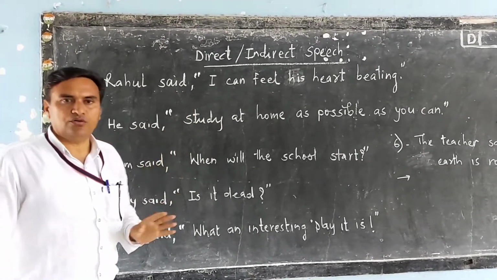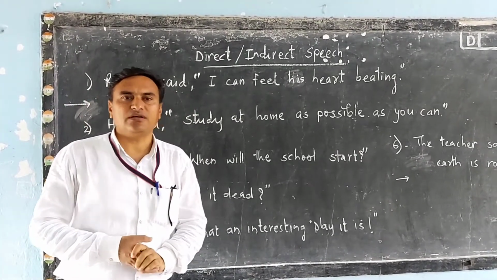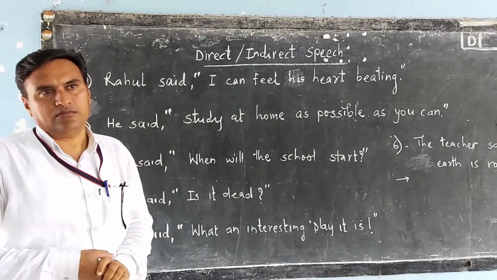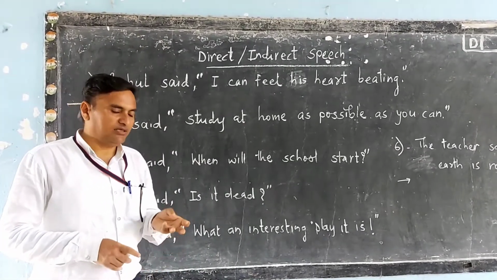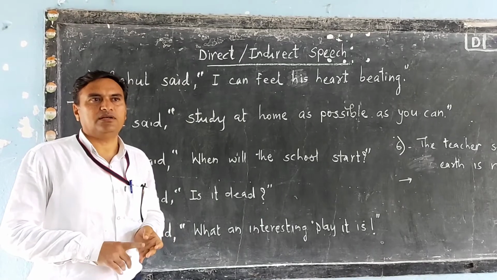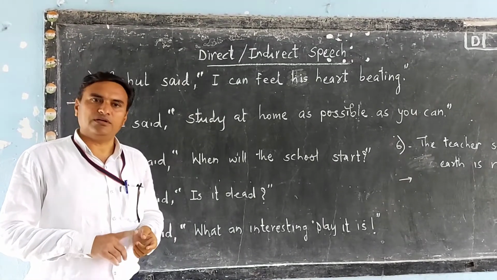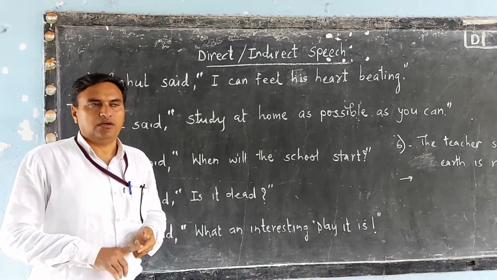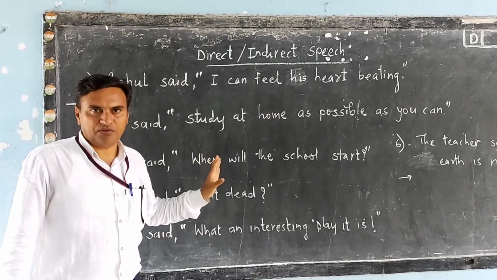Actually, you know there are four types of sentences. The first one is assertive, the second is imperative, the third is interrogative, and the fourth is exclamatory.